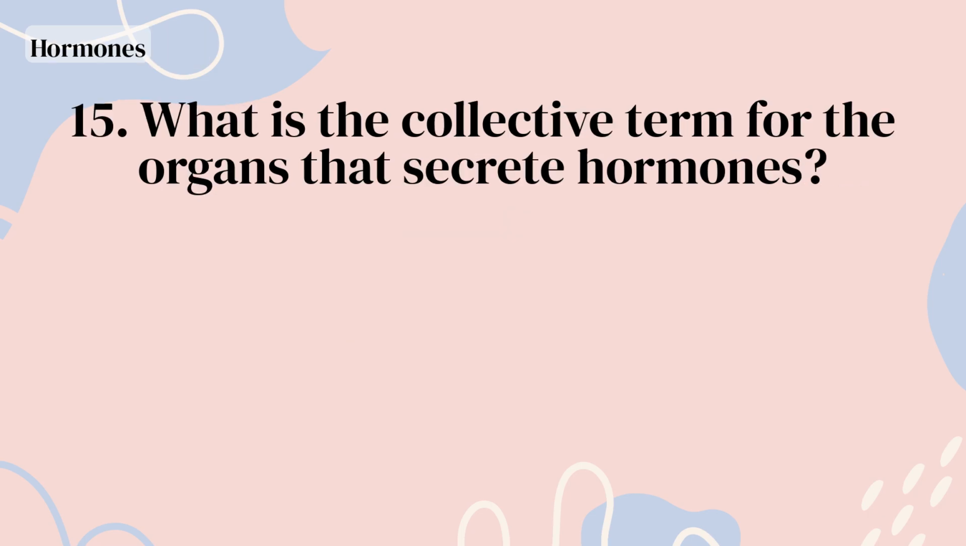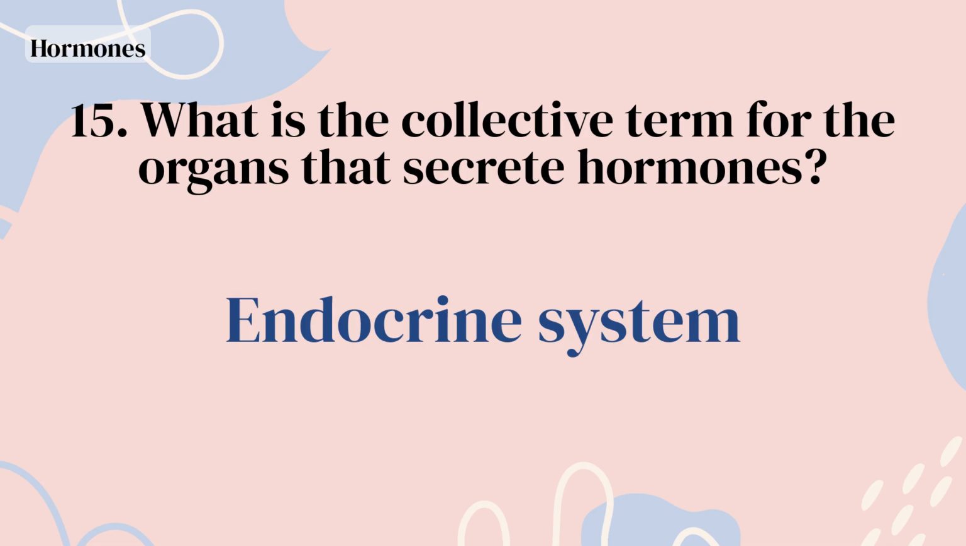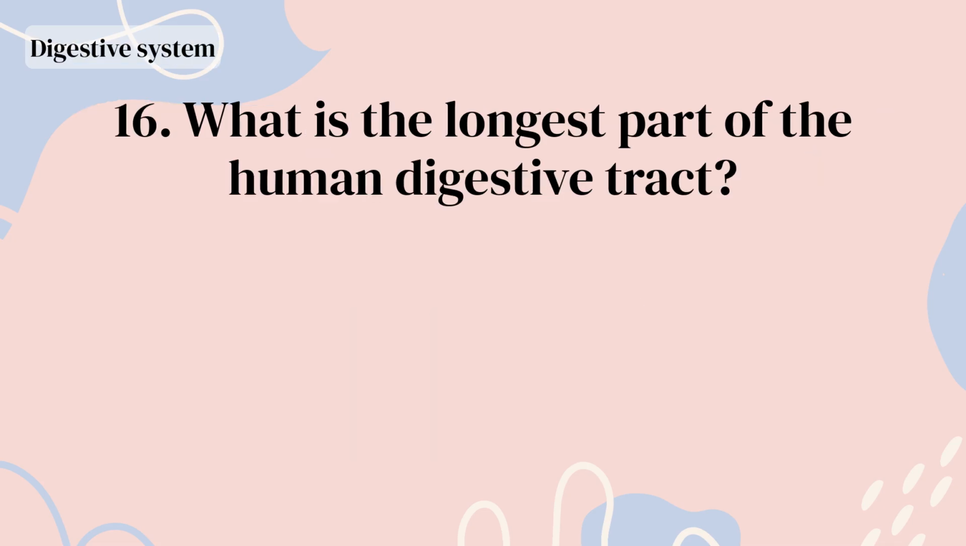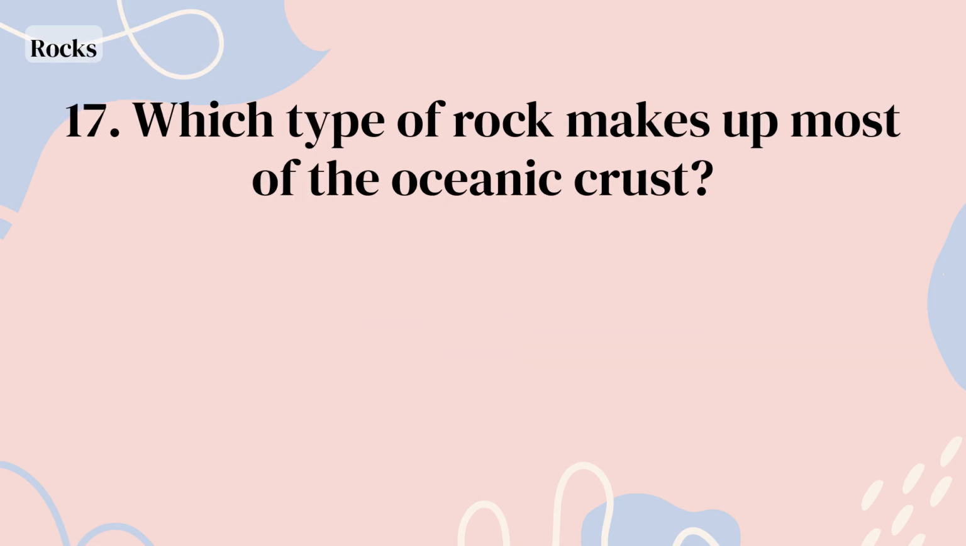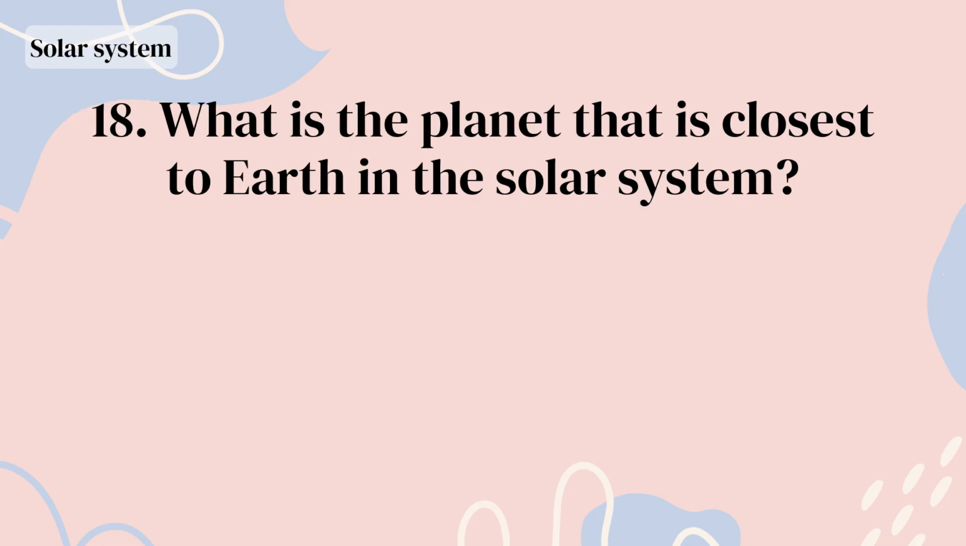Meninges. What is the collective term for the organs that secrete hormones? Endocrine system. What is the longest part of the human digestive tract? Small intestine. Which type of rock makes up most of the oceanic crust? Basalt. What is the planet that is closest to Earth in the solar system?